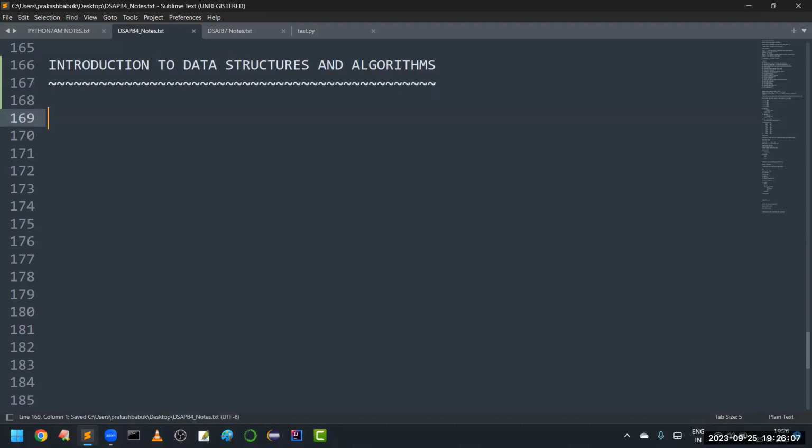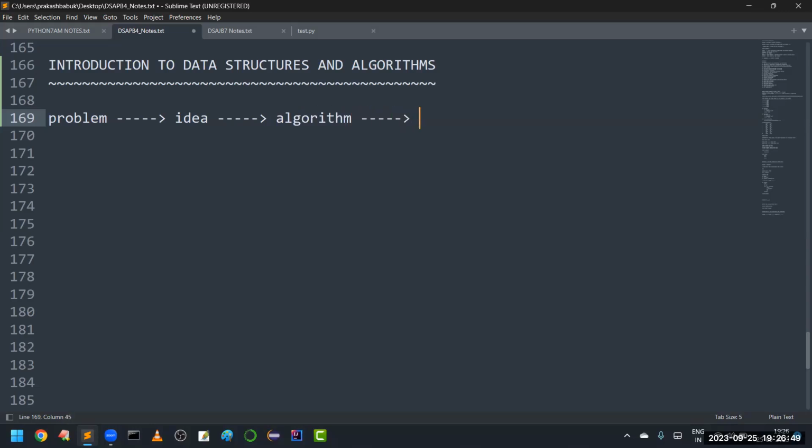In general, whenever you are getting any problem, what do we have to do? We are going to think about that problem. If I want to solve any problem, first we will think about it. Once you think, you are going to get some idea to solve that problem. Even if you are thinking and not getting an idea, then in that situation we are going to prepare some algorithm.